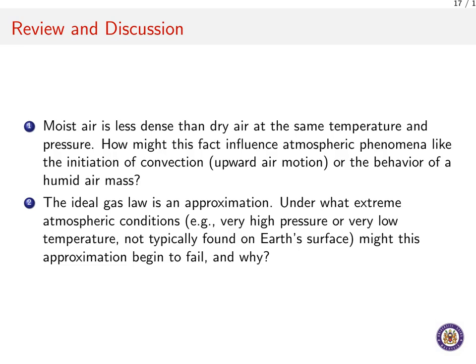To wrap up, let us consider a couple of thought-provoking questions. We have established that moist air is less dense than dry air at the same temperature and pressure, so how does this play out in the real atmosphere? Think about it. If a parcel of air is less dense than its surroundings, it will want to rise. This is a fundamental trigger for convection, the upward motion of air that can lead to cloud formation and thunderstorms. A humid air mass is essentially more buoyant, giving it a head start for rising.